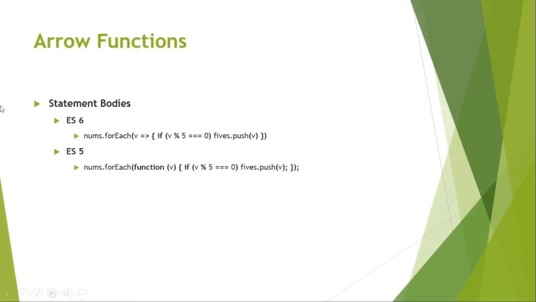For example, if you are manipulating some values inside a loop or inside a method, then you can assign all the statements in a single line, or all the statements in one go. You do not need to have another function for executing that statement. You just use arrow function and put your statement inside a block.